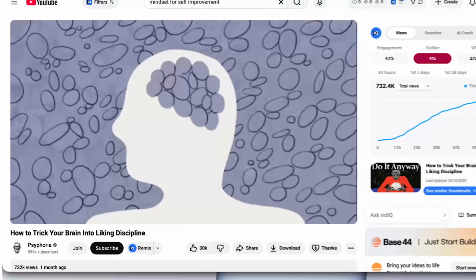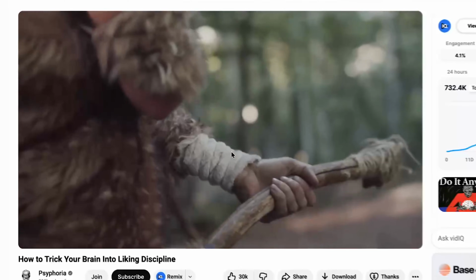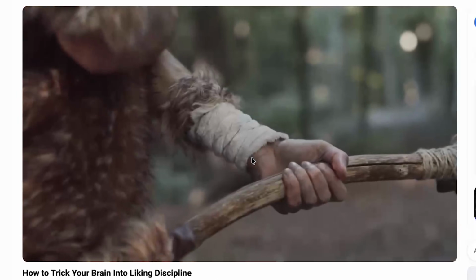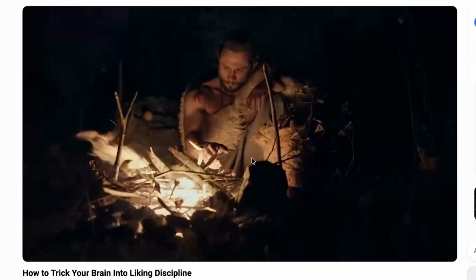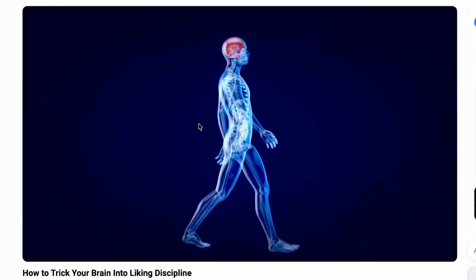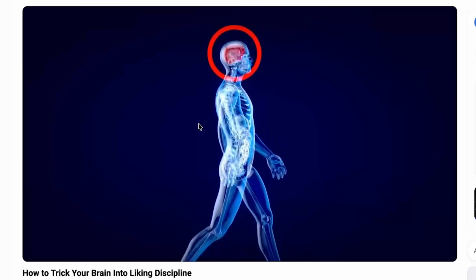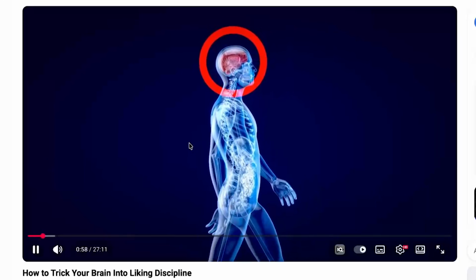Immediate survival. Over millions of years, humans adapted to conserve energy, seek quick rewards, and avoid any unnecessary effort. In other words, your brain does not want you to go to the gym. It wants you to stay on the couch.